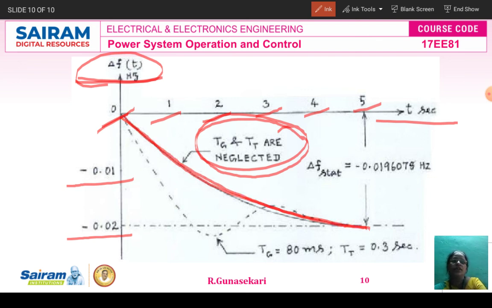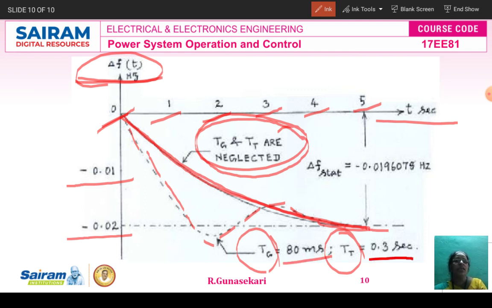Now you see the dotted line curve. In the dotted line curve, you can draw the curve between del f of t versus t. Here we are considering the governor time constant Tg and the turbine time constant Tt. The governor time constant is 80 milliseconds and the turbine time constant is 0.3 second. So this is the dynamic response of the automatic load frequency control loop.